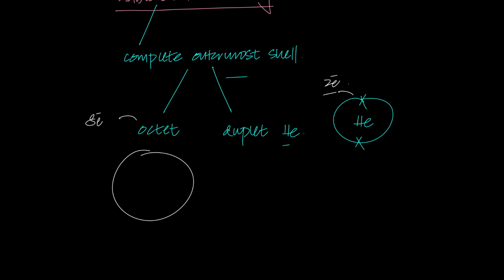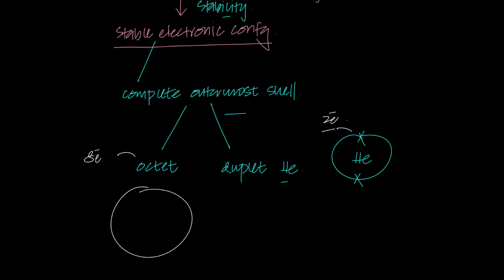So helium, why is helium stable? Because it has a stable electronic configuration. How do I know helium has a stable electronic configuration? Because it has a complete outermost shell. How do I know it has a complete outermost shell? Because it has a complete duplet. It has occupied the maximum number of electrons in principal quantum number 1.